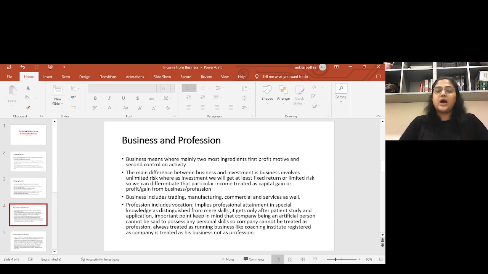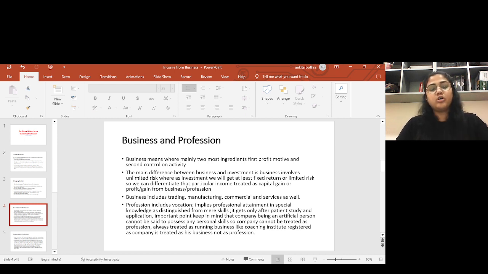Okay. So now the next thing is that business includes trading, manufacturing, commercial, and services as well. It is clearly mentioned here that services is also treated as business. Somewhere in our mind it is clear that profession is service, but no, business also includes trading, manufacturing, commercial, and services. Some special professions which are mentioned in the Income Tax Act are covered under profession, and accordingly they are treated as a profession.